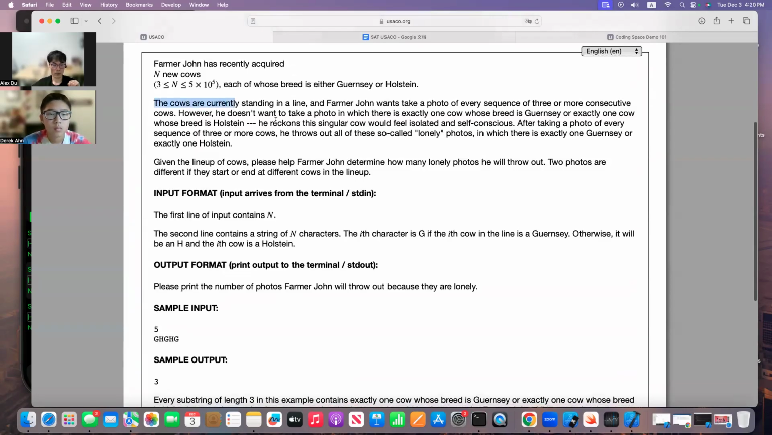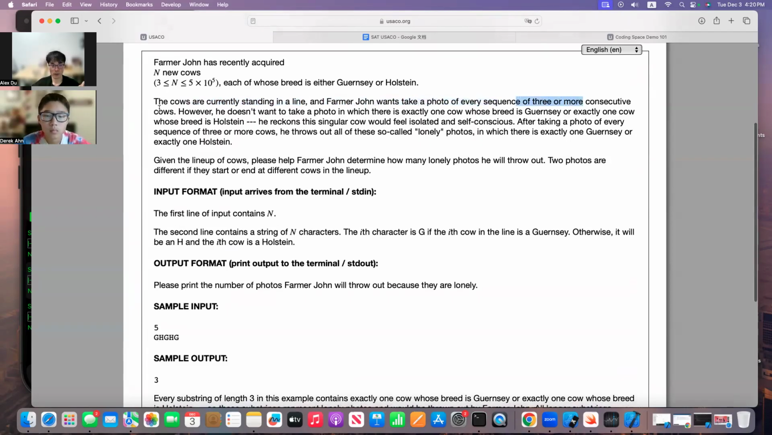The cows are currently standing in a line. This tells you this is a string related question, because it's a single line, like an array. And take a photo of every sequence of three or more consecutive cows. That simply means the substring is going to be three or more in length. Good. However, he doesn't want to take a photo on whatever, blah, blah, blah.